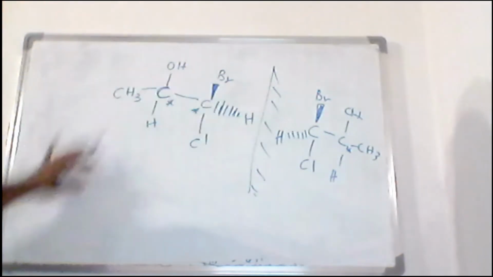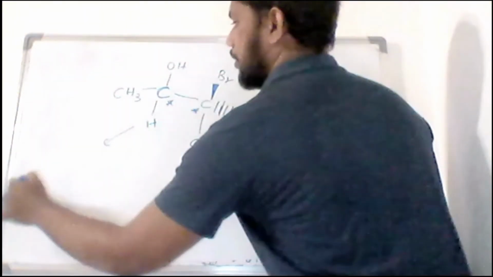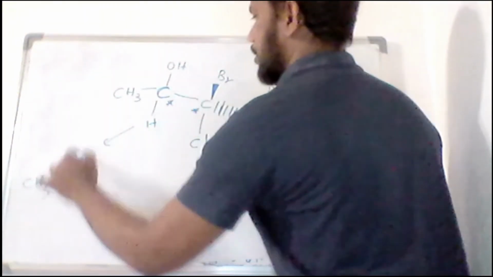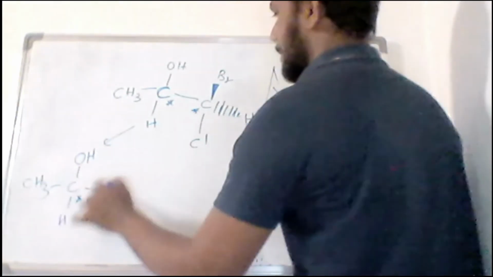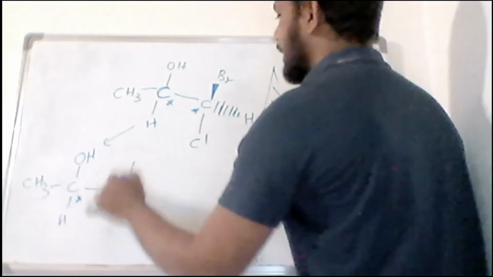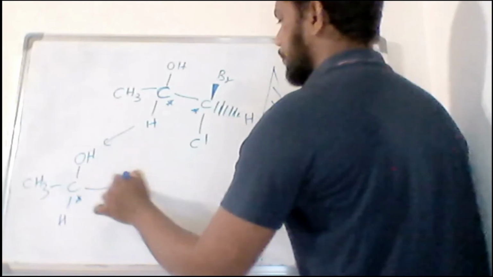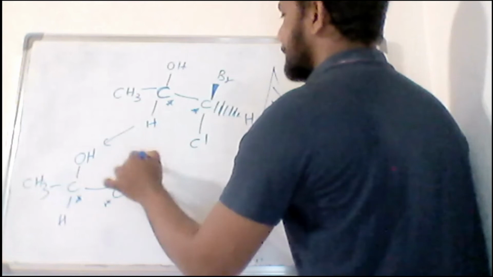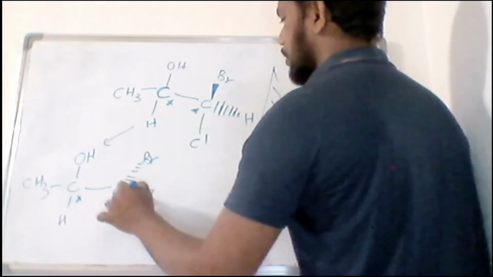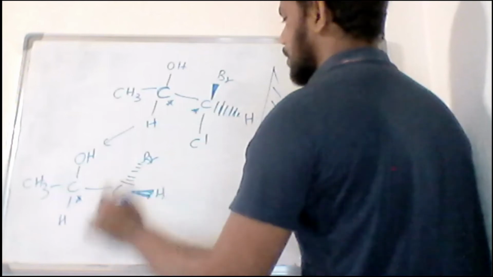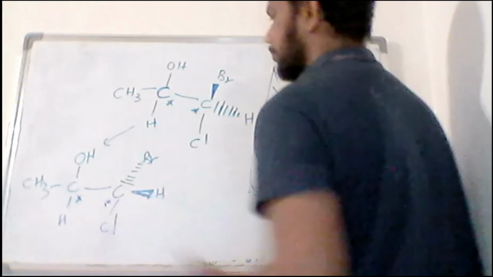Okay, but now check what I'm going to do here. I will draw another compound based on this: CH3, OH, hydrogen, and here Br is inside the plane, hydrogen is outside, and chlorine is the same.